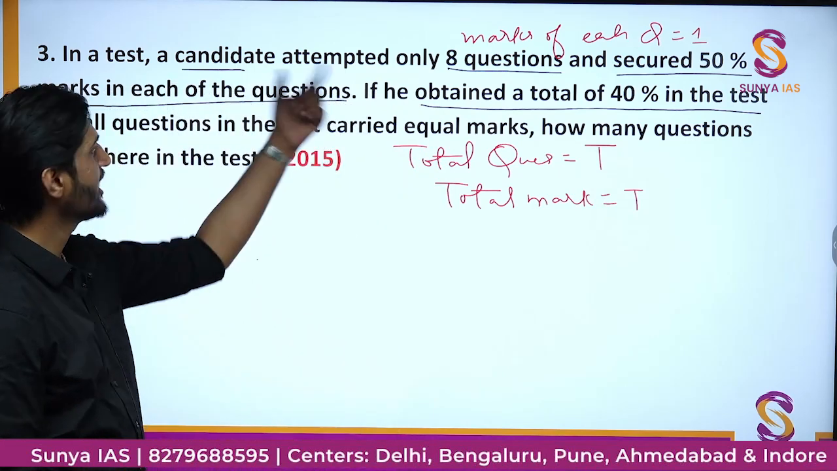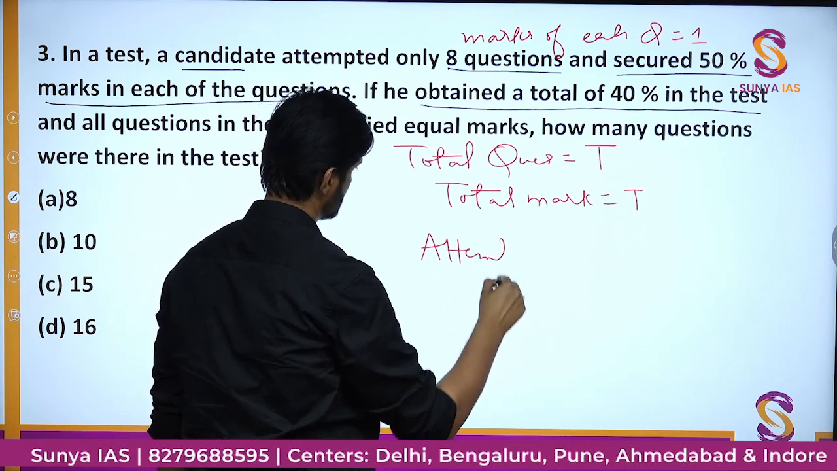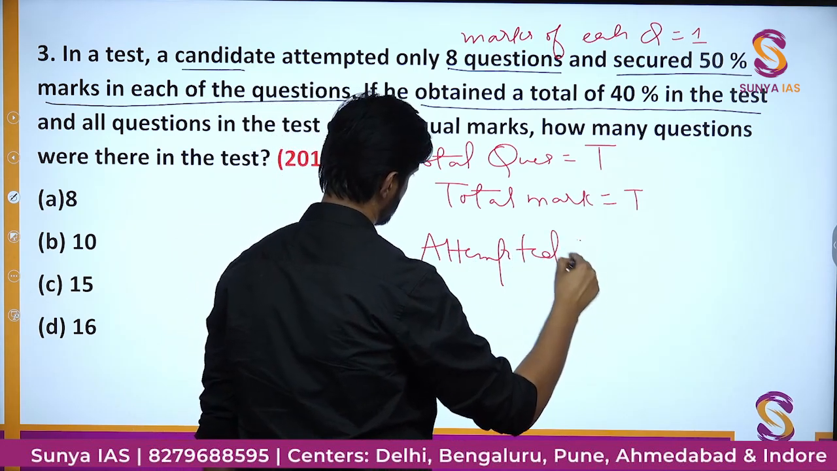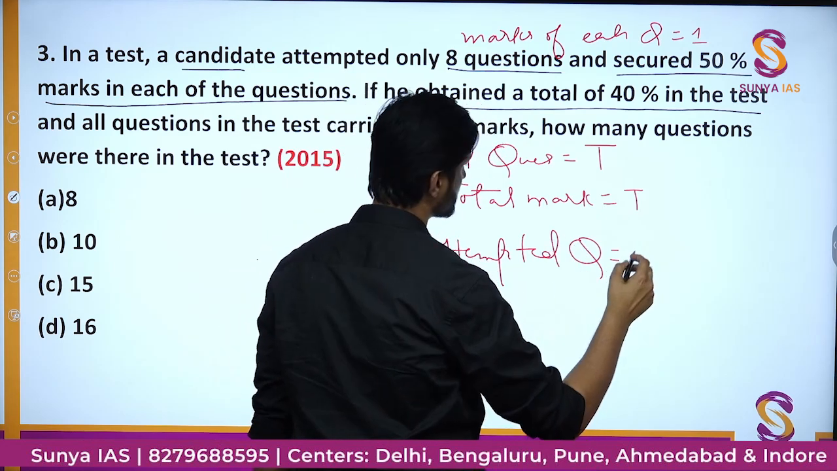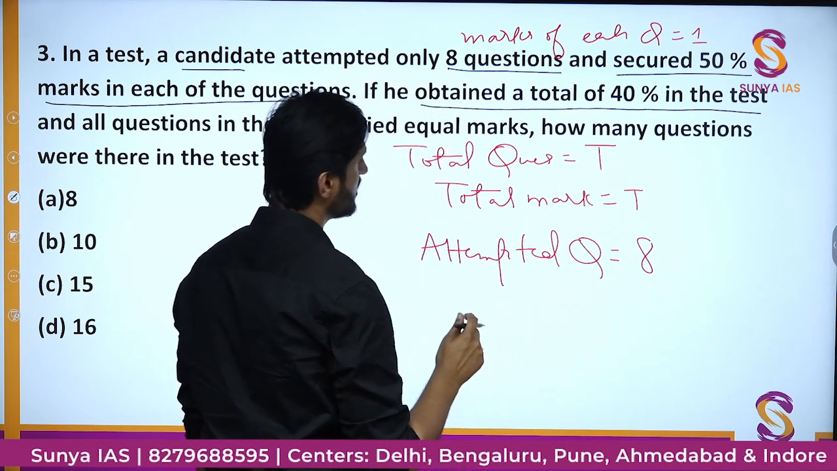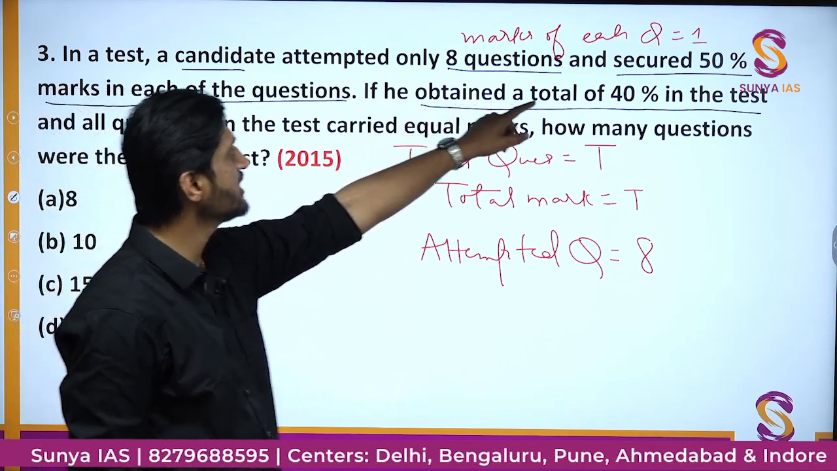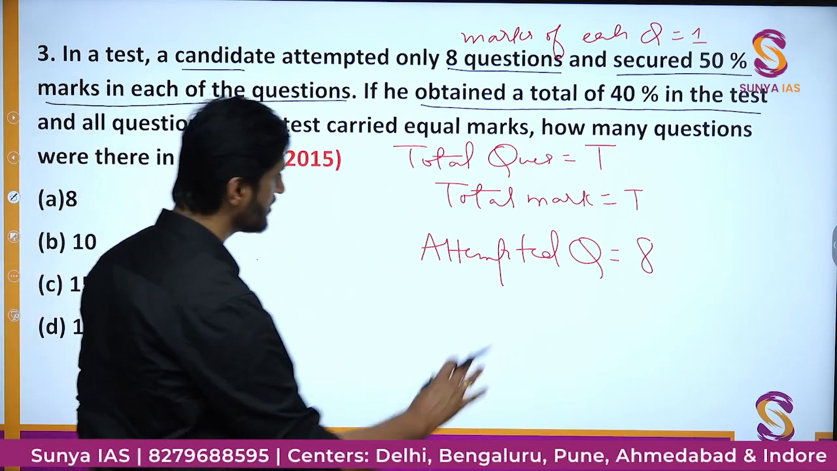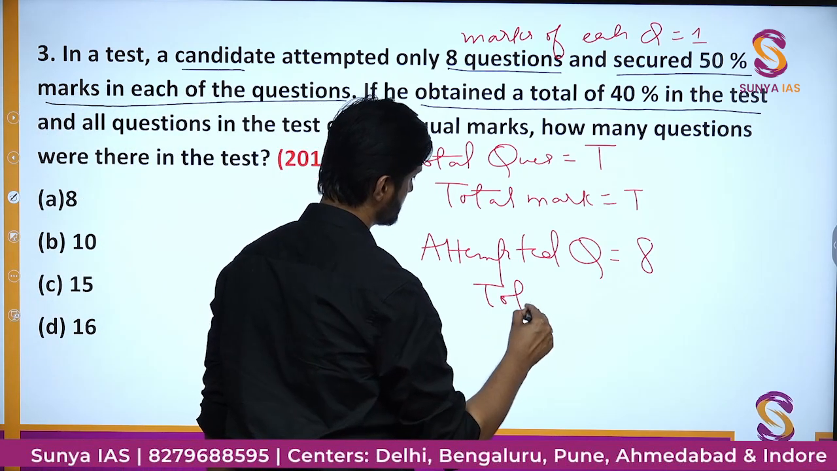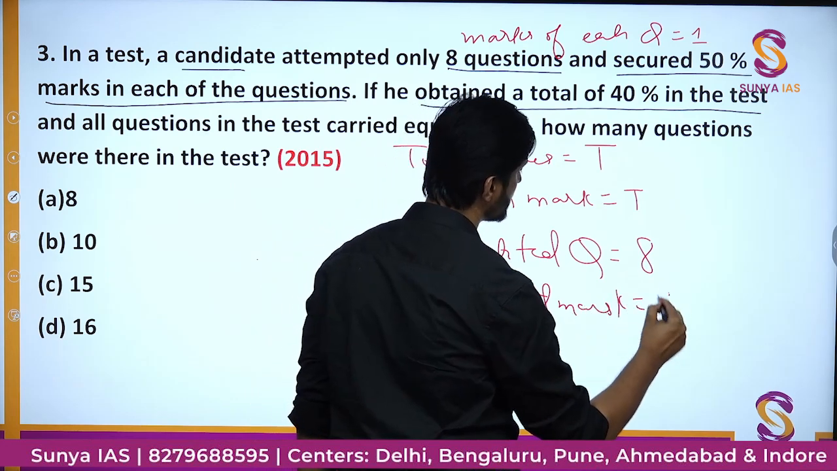How much is the candidate attempting? The candidate is attempting 8 questions only. And how many marks is he getting out of those questions? He is getting 50% of the marks. So the total marks of 8 questions will be 8 into 1, that is 8 marks.